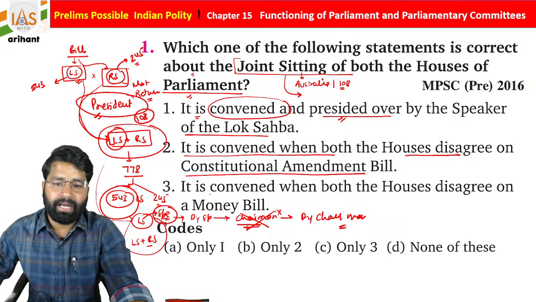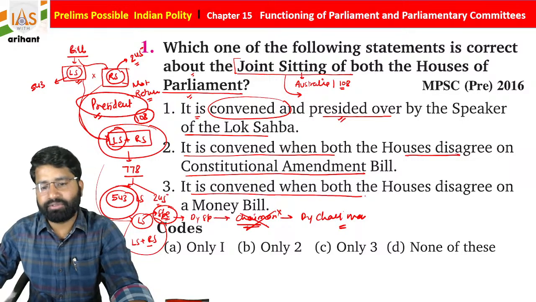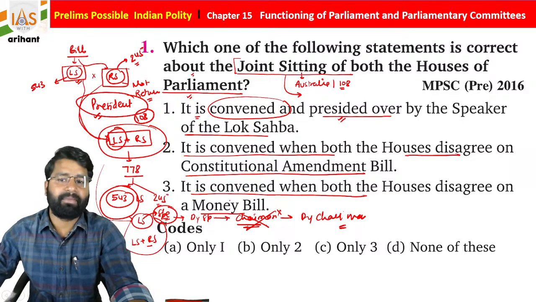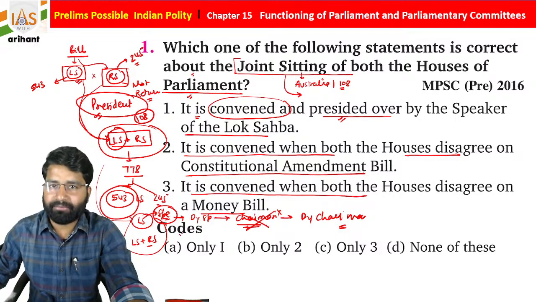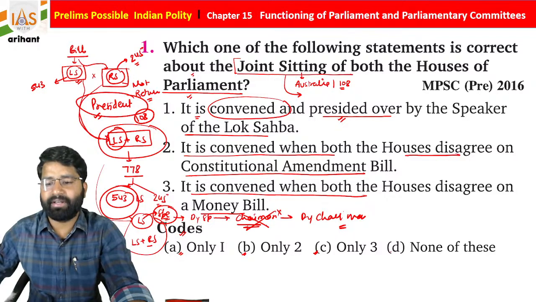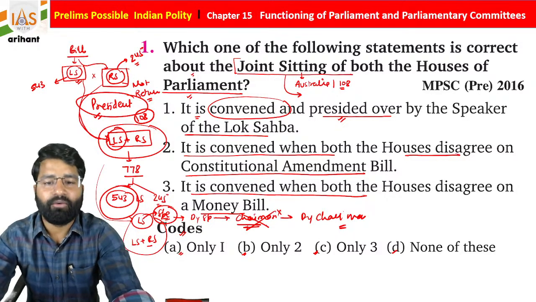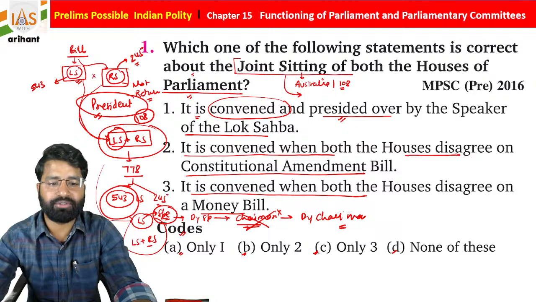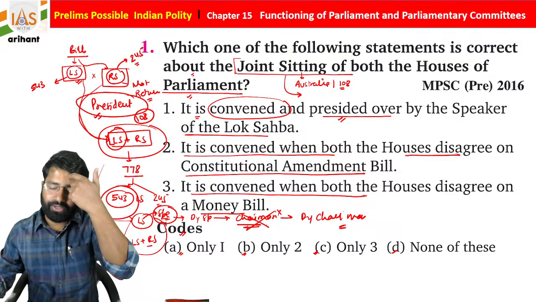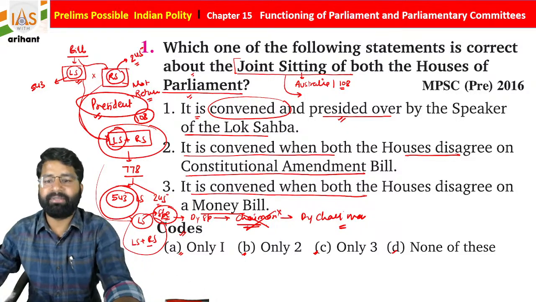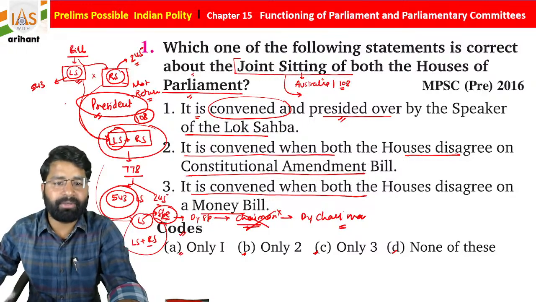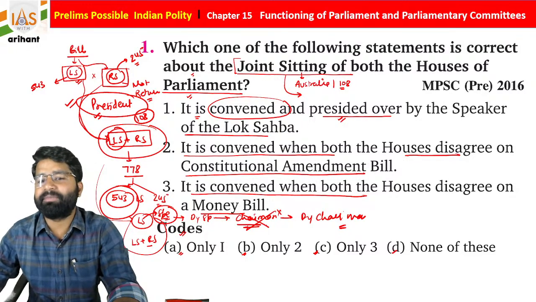And it is convened when both houses disagree on a money bill. So students, we have codes: only one is correct, only two are correct, only three are correct, none of these. What is the right answer, students? Okay, so as we already discussed, this meeting is called by the President of India, not by the Speaker of Lok Sabha.